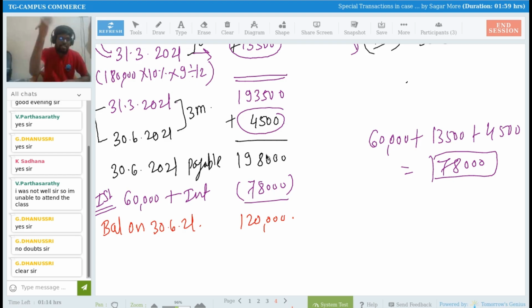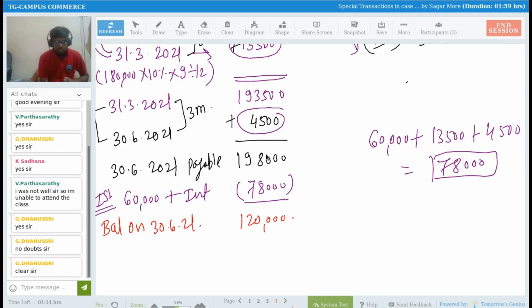2022. The next installment is on 30th of June 2022. One year gap is there, right? So again I need to calculate interest for 9 and 3 months. Understood now? Why sir, 9 and 3 months? Because my year end comes in between, 31st. Yes, now you're getting.